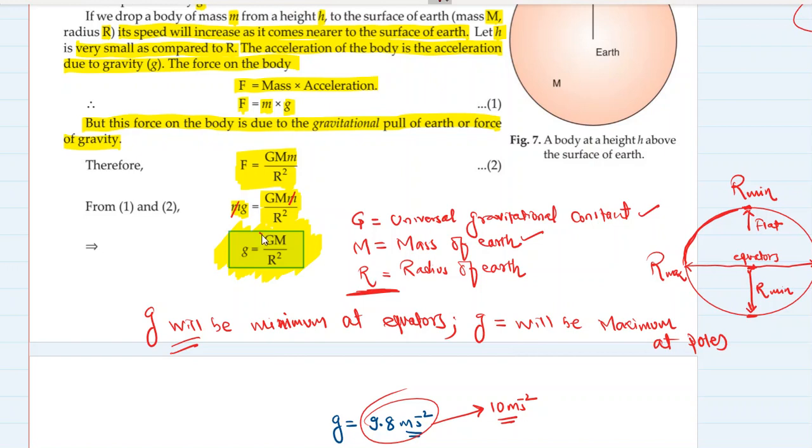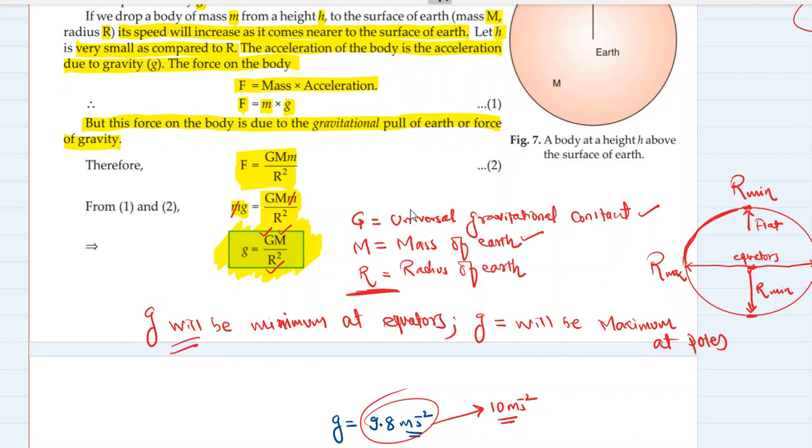It has the universal gravitational constant G's value, the mass of the earth, and the radius of the earth. Does it have the mass of that body which is falling down? No. That means acceleration due to gravity does not depend on the mass of the body falling down. So whether it is a stone falling down or a feather falling down towards the earth, they will both have the same acceleration due to gravity.